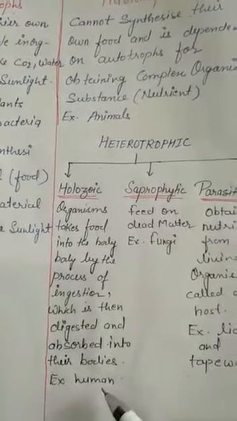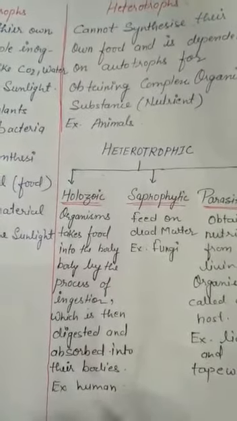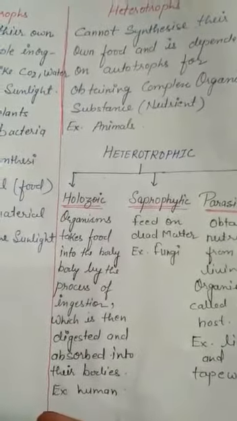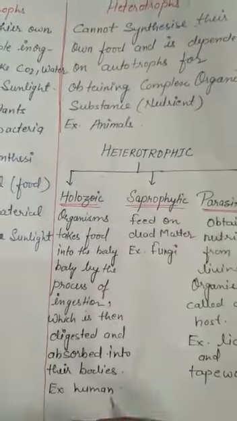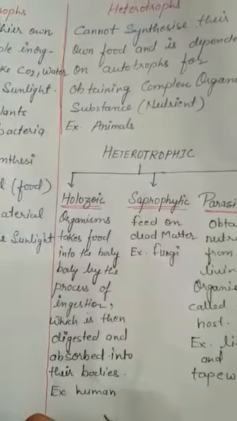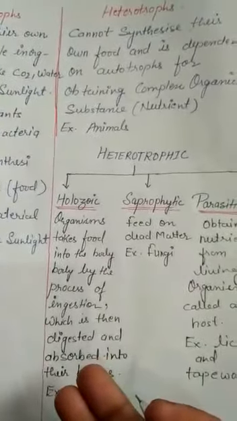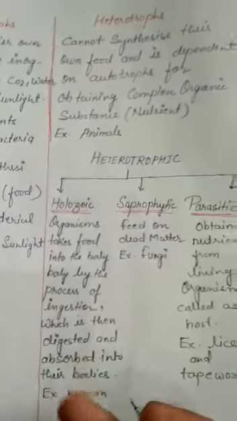For example, humans and many more animals. So we are taking in food, then we are digesting it, then there is an absorption of the simplest form of nutrients from that food, and afterwards there is an egestion of all the waste produced during digestion.